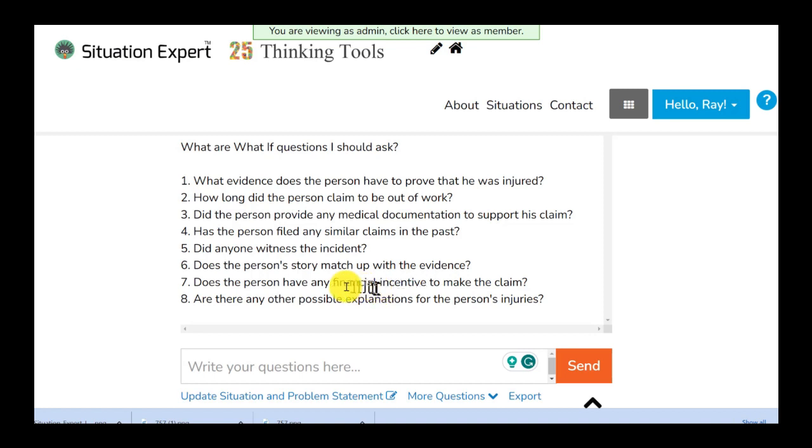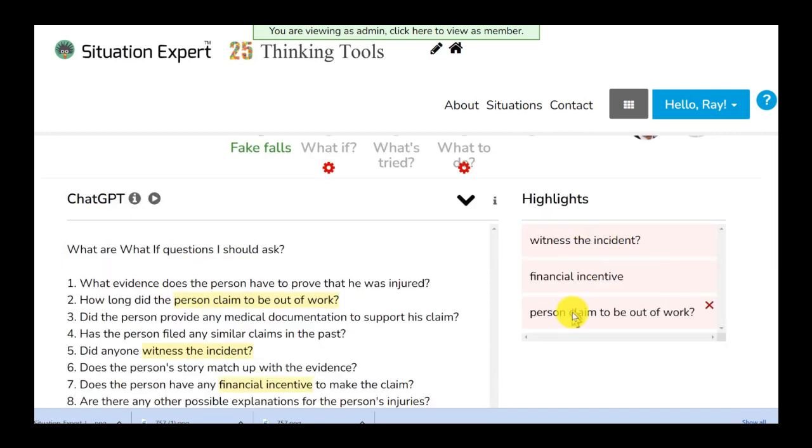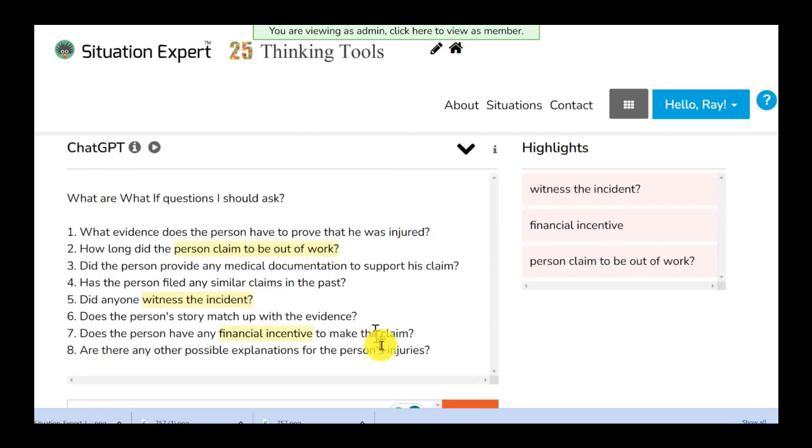So now if I'm the learner, I would simply say, well, is there a witness to this one? And by the way, is there any financial incentive why they're doing that? Or is there any claim at all in a work situation? So I'm highlighting in here what are the what-if conditions that I should try and check. So now that's an interesting component because we're learning different options.